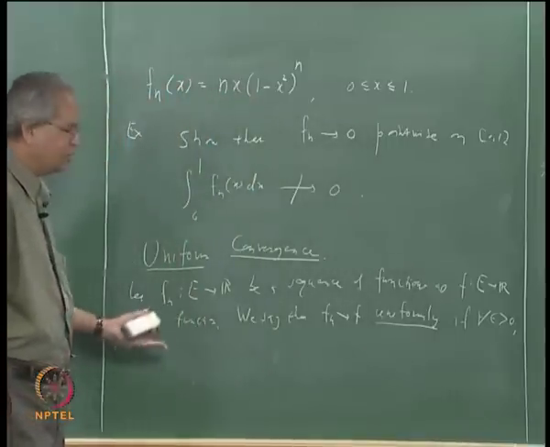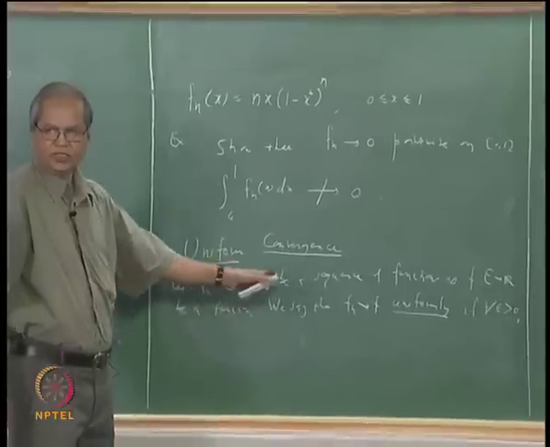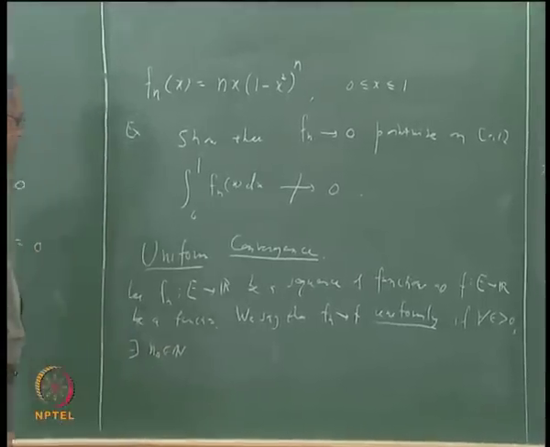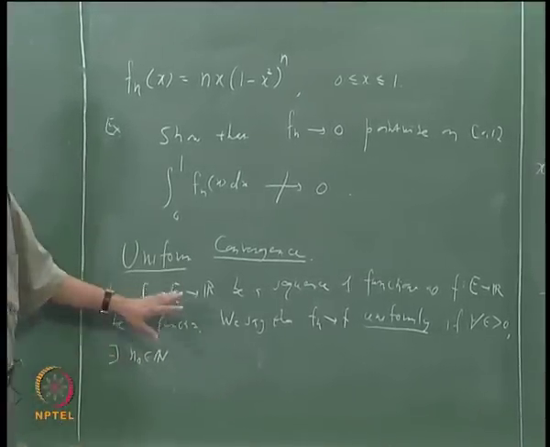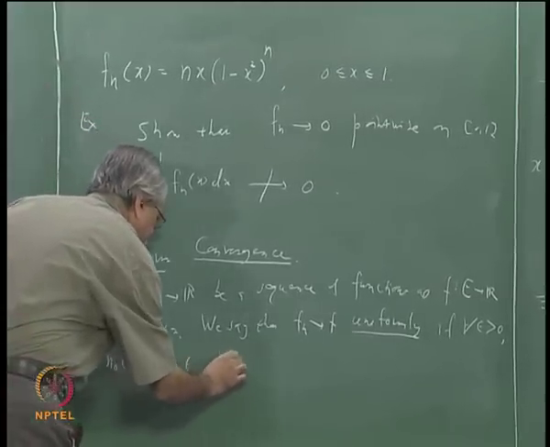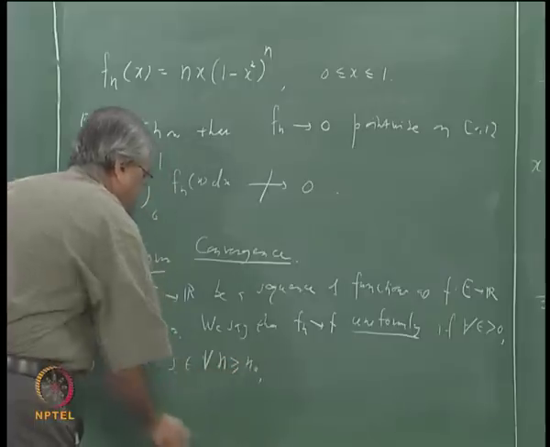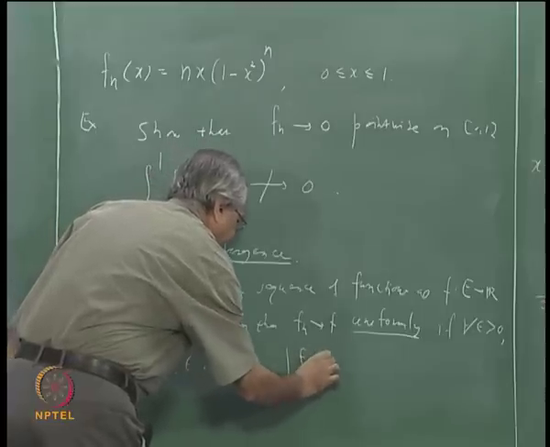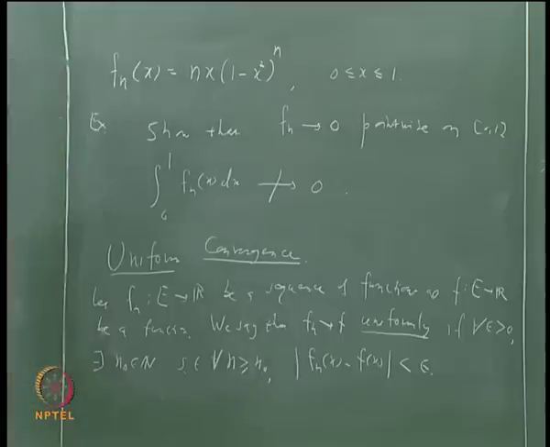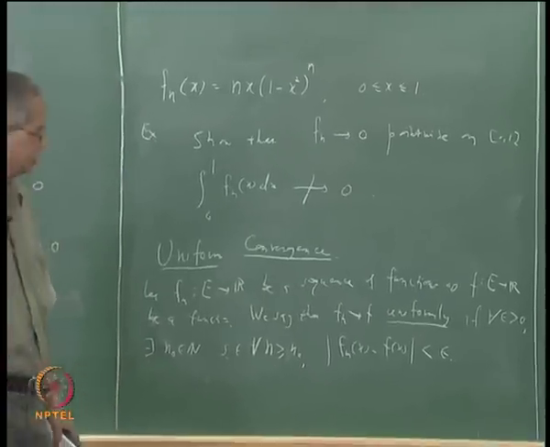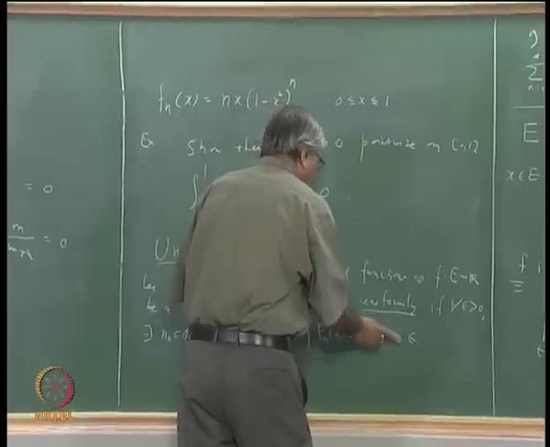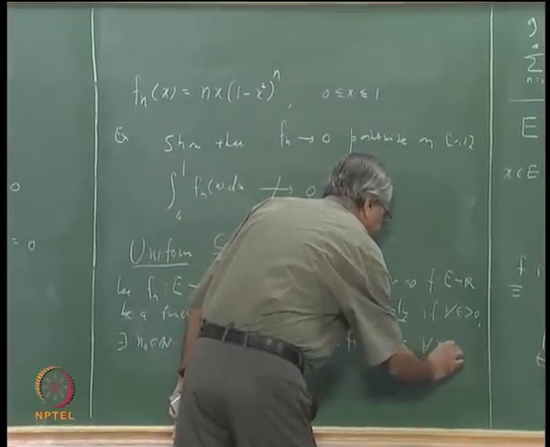So if for every epsilon bigger than 0 there exists some n0 in N such that for all n bigger than or equal to n0, mod fn(x) minus f(x) is less than epsilon, and this should happen for every x in E.